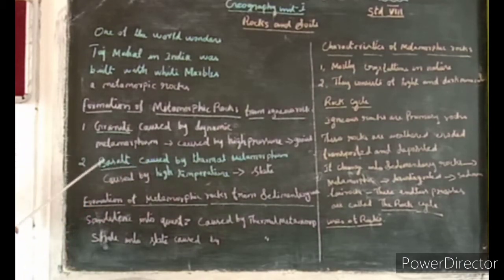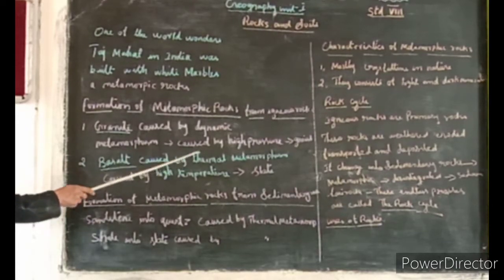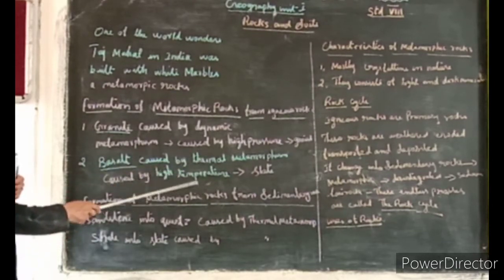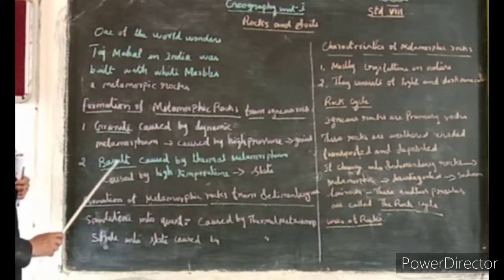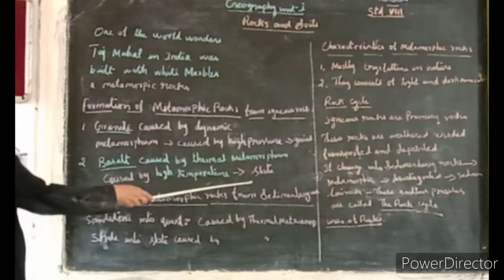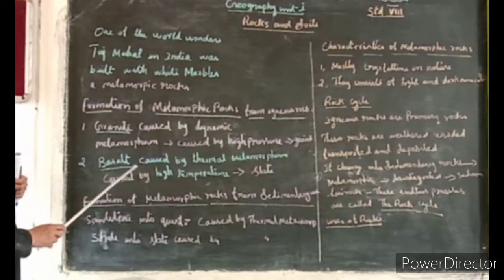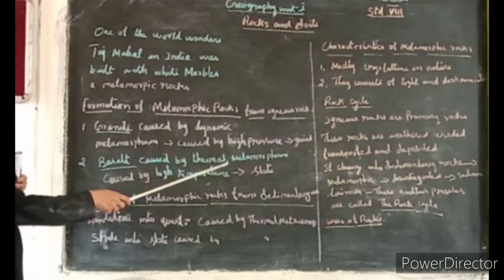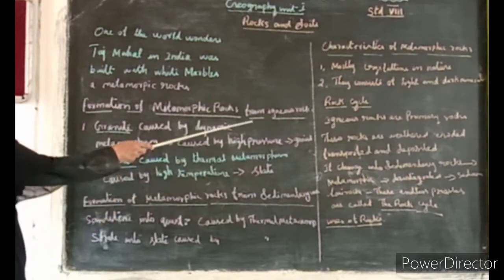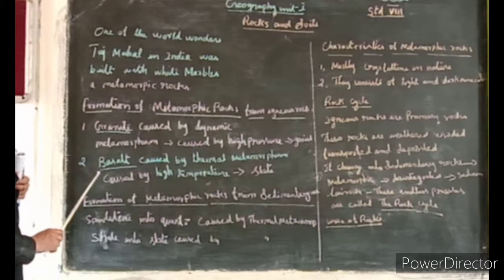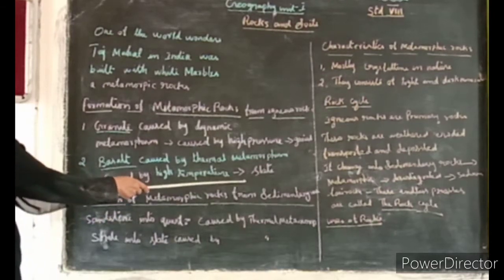Next one is basalt. The basalt, due to the high temperature, is caused by thermal metamorphism, because basalt changes into slate. Why does basalt change into slate? Because due to the high temperature, the igneous rocks are changed into basalt and after that change into slate.